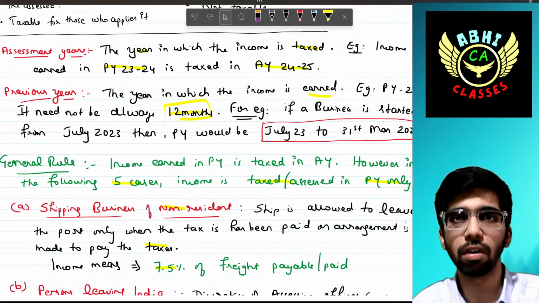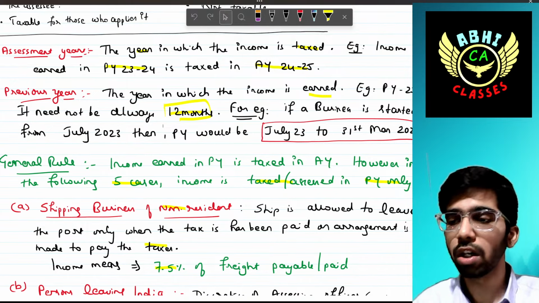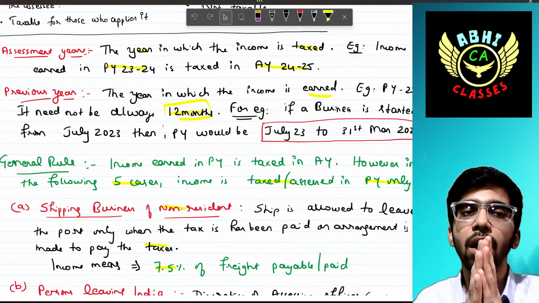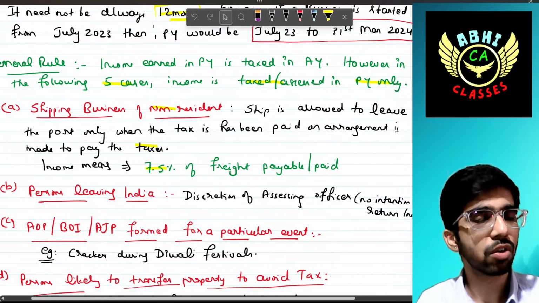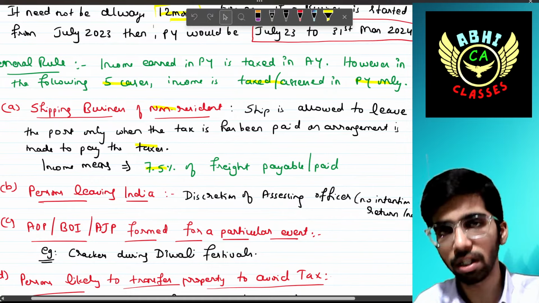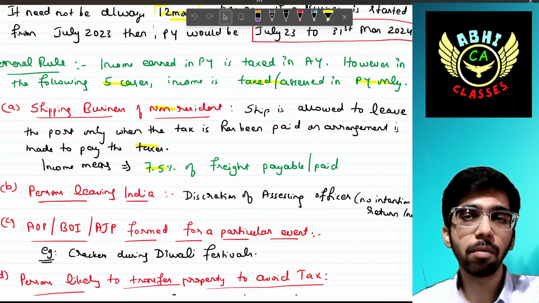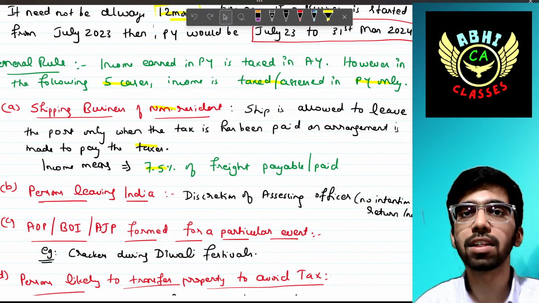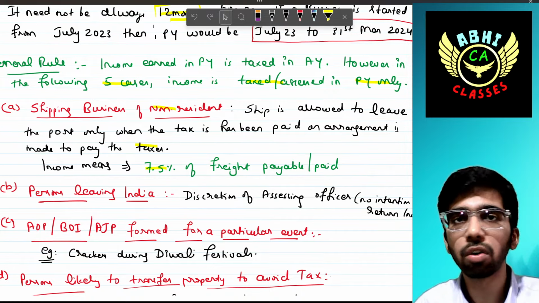Assessment means computation, right? For the 23-24 previous year, the assessment year is 24-25. It is always a 12 month duration. The general rule that we have just discussed is that income of the previous year should be assessed in the assessment year. But in the following 5 cases, the income earned during the previous year should be assessed in that previous year only.